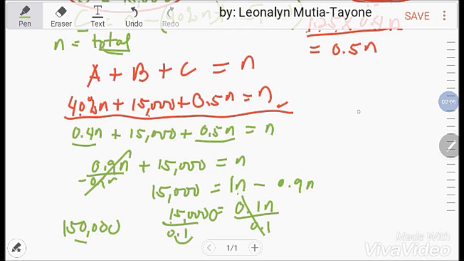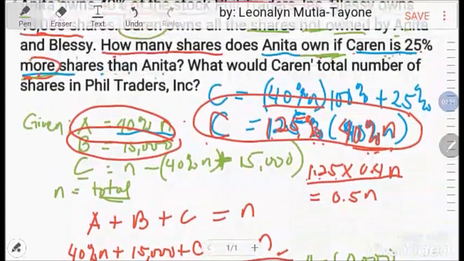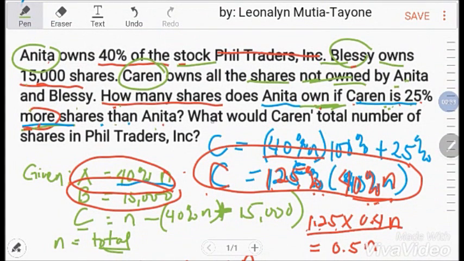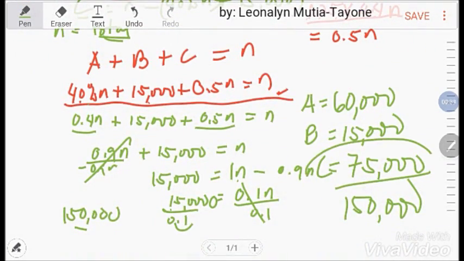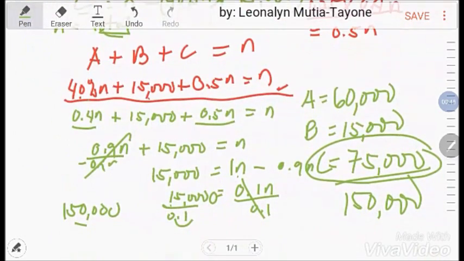So, itong 150,000 na to, i-multiply mo sa 40%, and that will be 60,000 kay A na yan. So mayroon ka ng B na 15,000. While ito ay, ang total nito ay 75,000. So letter C, that is 75,000. Kung i-total mo sila lahat, that is 150,000. So to answer the question, what would be Karen's total number of shares? Si Karen ay 75,000. At saka itong si, how many shares does Anita own? That is 60,000.